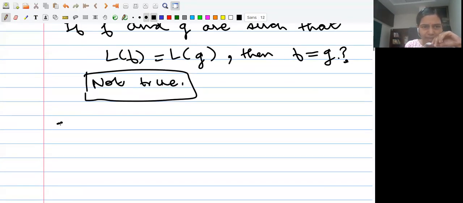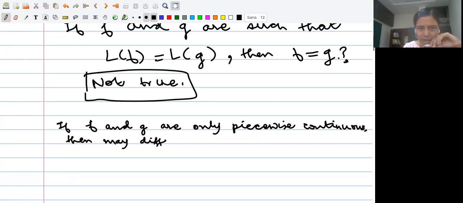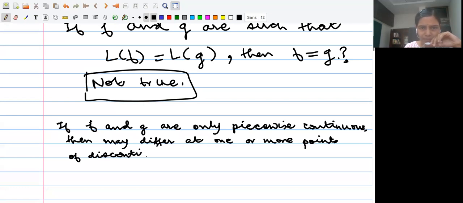If f and g are only piecewise continuous, which means that there are points of jump discontinuity, then they may differ at finitely many points of discontinuity, at one or more points of discontinuity, and yet have the same Laplace transform.